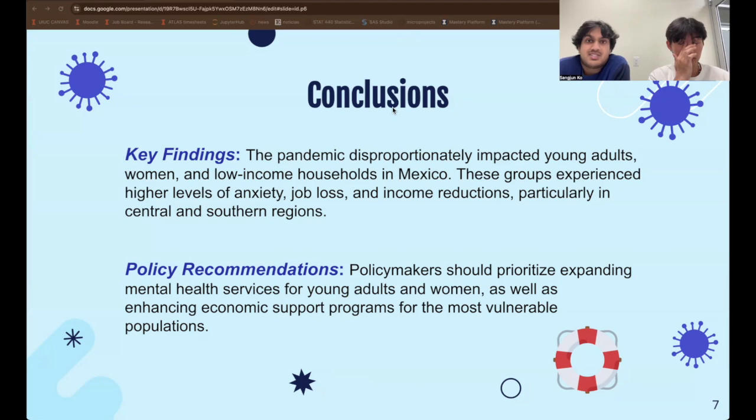Expanding mental health services is essential, as younger adults and women were most affected by anxiety and depression, yet support remains limited. Improving these services will aid immediate recovery and build resilience for future crises.